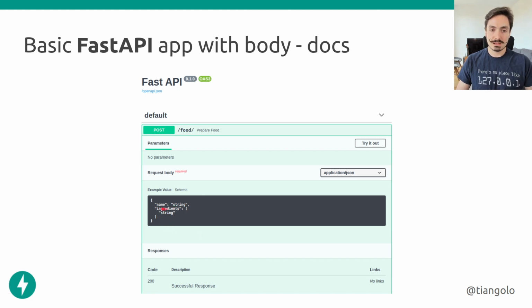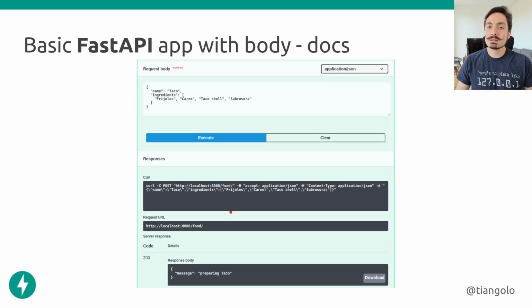So it shows that name is a string and ingredients will be a list of strings, or in JSON terms it will be an array of strings. And now notice that this is the data that we define. This is not something that comes from FastAPI that we imported in FastAPI, some type of object that we can receive from FastAPI. This is the model that we created, and we get auto-completion. Well, we're going to see auto-completion in a bit, but we get the automatic API documentation from those definitions.